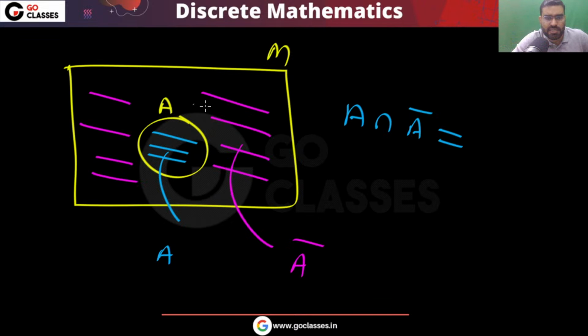What is not in A, that is A complement. What is not in A complement, that is A. So what is the common area? The common area is phi. And you can notice A union A complement, that is the universal set.